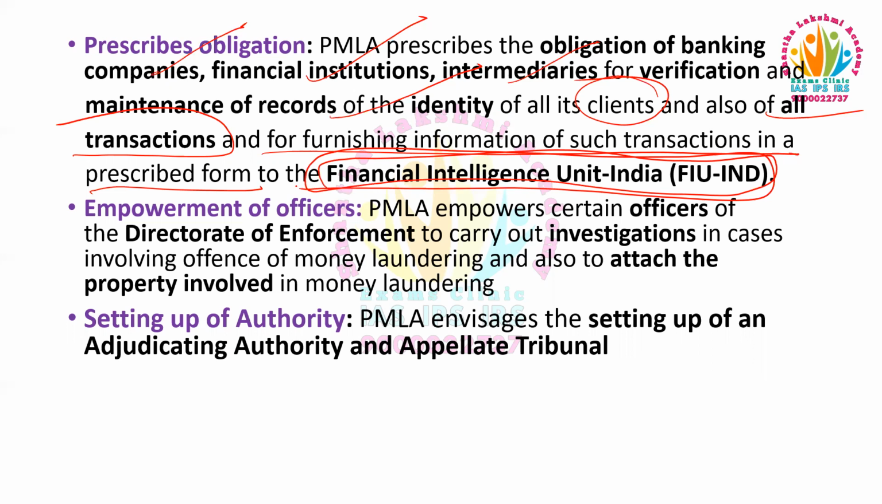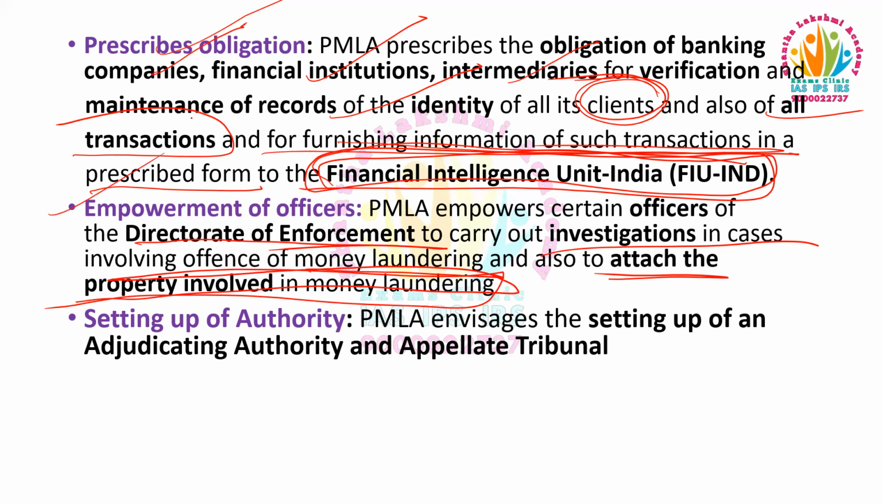And what's the second provision? It prescribes the obligations for every financial institution to maintain records of the identity of all its clients and also the transactions, and along with that furnish information of such transactions to the Financial Intelligence Unit. So this is the second provision in this PMLA Act 2002. And it empowers certain officers of the Enforcement Directorate to carry out investigations in cases involving money laundering and also to attach the property involved in the money laundering. So third is the empowerment of officers in the Enforcement Directorate, and the fourth one is the setting up of authority.